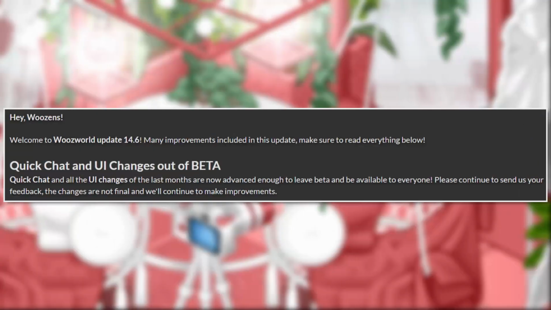Hey Woozers, welcome to Woozworld Update 14.6. Many improvements included in this update. Make sure to read everything below. Quick chat and UI changes out of beta. Quick chat and all the UI changes of the last months are now advanced enough to leave beta and be available to everyone. Please continue to send us your feedback. The changes are not final and we'll continue to make improvements.